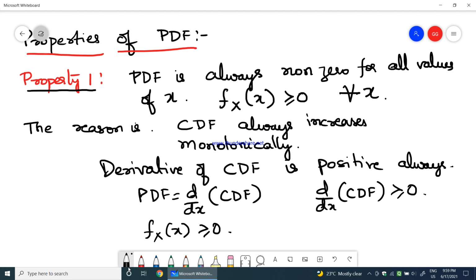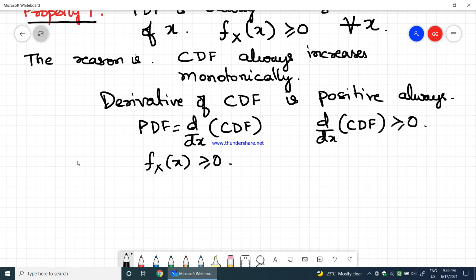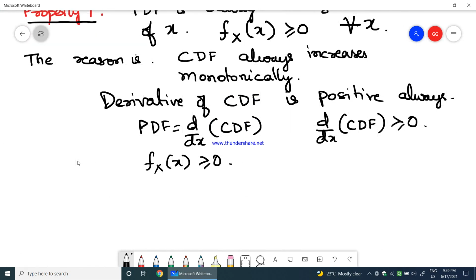Now, if CDF is constant, then definitely Fx of x will become 0, because differentiation of a constant is always 0. Okay, therefore, it will rarely become 0, but the reason is CDF will not keep quiet, it always increases monotonically. The sequence of random variables will always be increased, it will never get reduced, right? So that is the reason the derivative of CDF will always remain positive. If at all CDF becomes constant, then the differentiation of a constant becomes 0, then you will see that PDF will become 0. Okay.